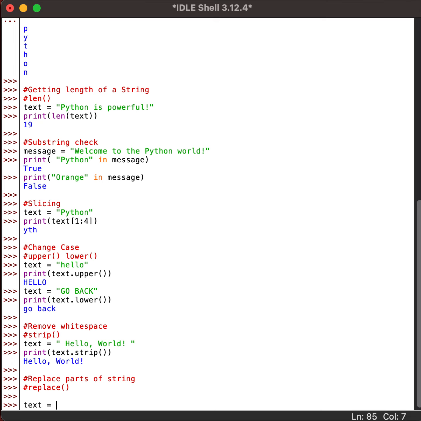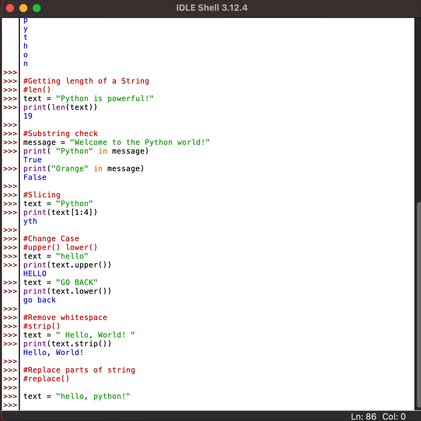Again, let us see here hello and Python. Now if I want to replace Python with world, what I do is text dot replace, and it will have two parameters of type string. What do I want to replace? I want to replace Python with what? Say I want to replace it with world.